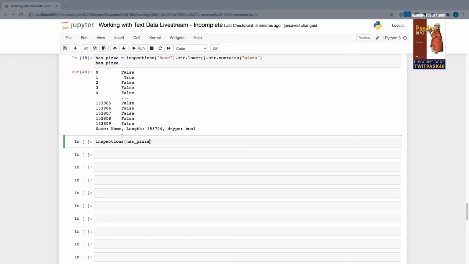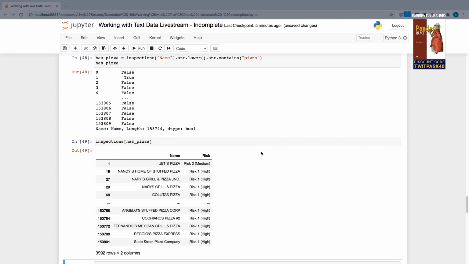And what Pandas is going to do is use the common index positions to identify which rows should be kept. So in hasPizza, if row 1 right here has a value of true, then it's going to keep row number 1 from inspections. And so now what we're going to get is all of the companies that have the word pizza somewhere in their name. You can see right here, Jet's Pizza is at the very end. Right here, Neri's Grill and Pizza. Pizza's at the very beginning. Maybe somewhere else, pizza's in the very middle. All cases are covered here.